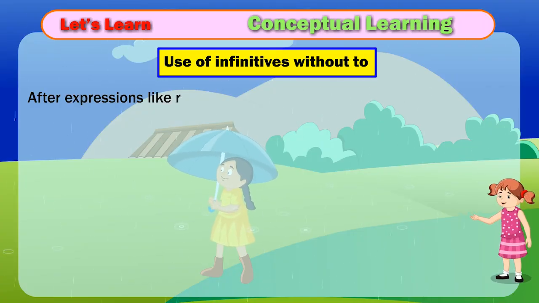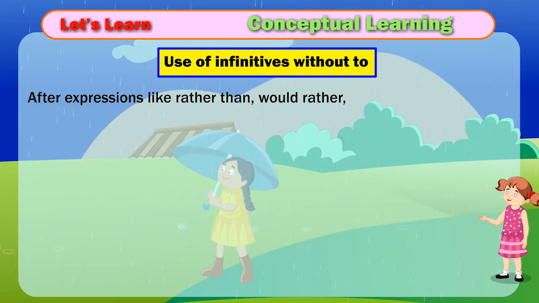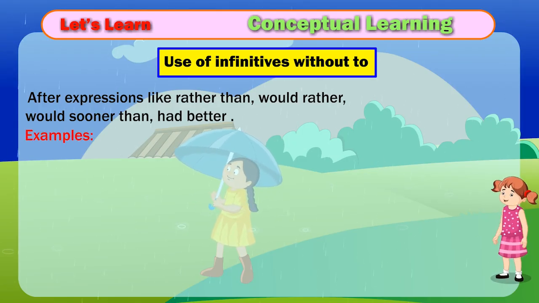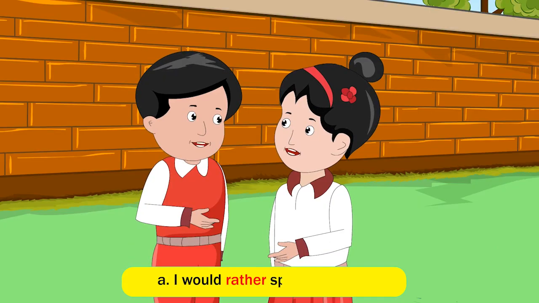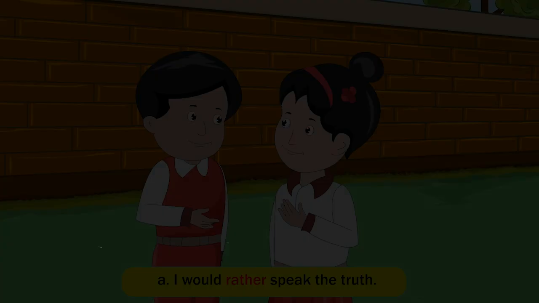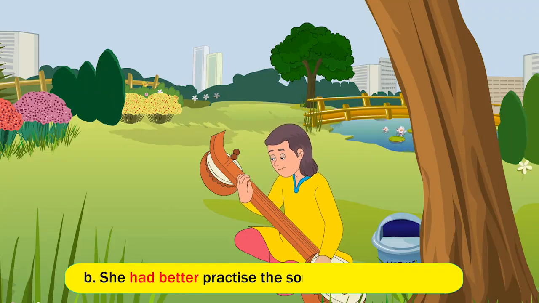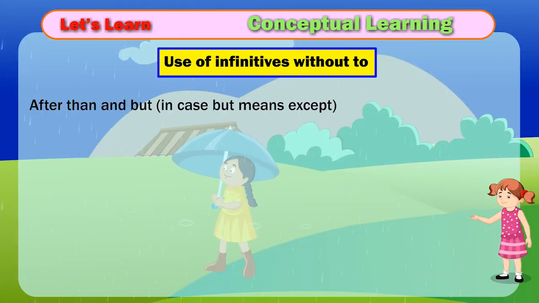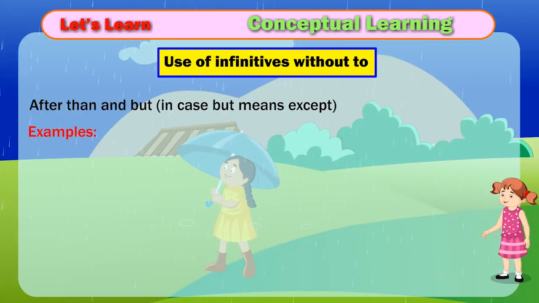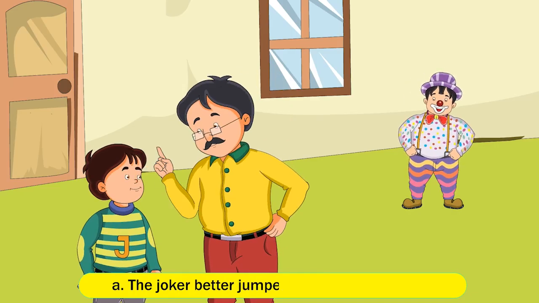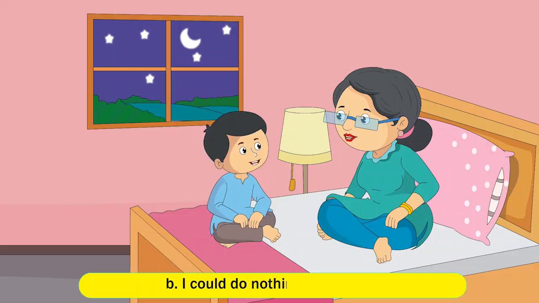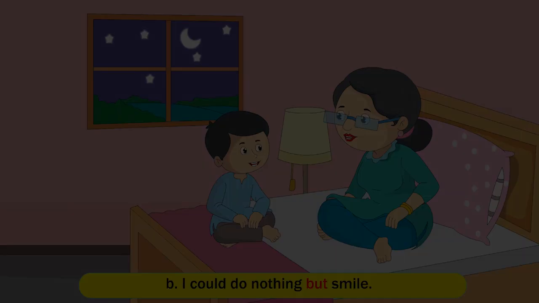After expressions like rather than, would rather, would sooner than, had better. Examples. A. I would rather speak the truth. B. She had better practice the song before performing. After than and but, in case but means except. Examples. A. The joker better jump than sit in a corner. B. I could do nothing but smile.